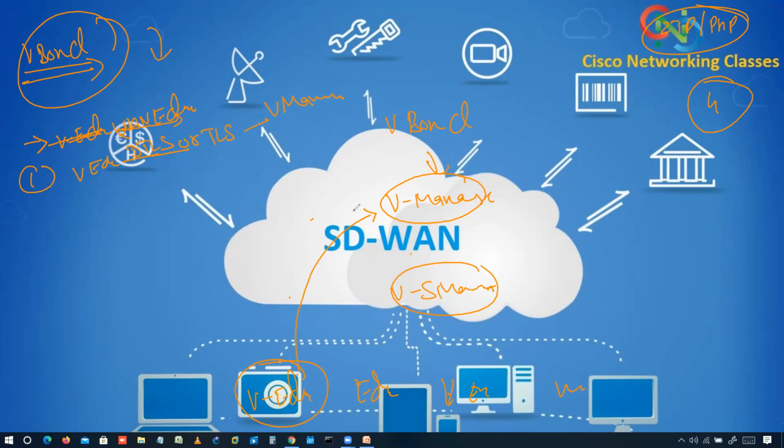Once the vEdge has a connection with vManage, what will happen here? The device will tear down the session with the vBond orchestrator. So that's the first step: it will tear down the vBond session, the encrypted session. They will break the authentication with the vBond and will use this communication.